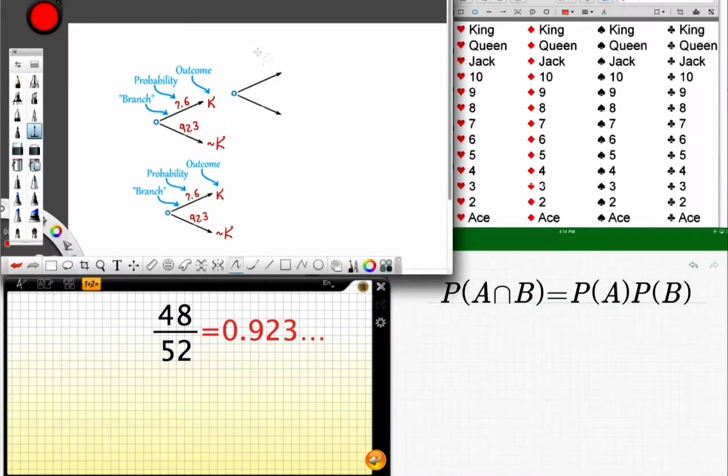So when these begin branching off of each other, the king, no king, whatever way I tack this bottom one up here after following this event, the probabilities that I should draw a king or not a king each time do not change, but rather simply compound in time through this multiplication principle. So 7.6% times 7.6% would be the probability of getting a king, then a king. 7.6% times 92.3% would be the probability of you getting a king, then not a king.